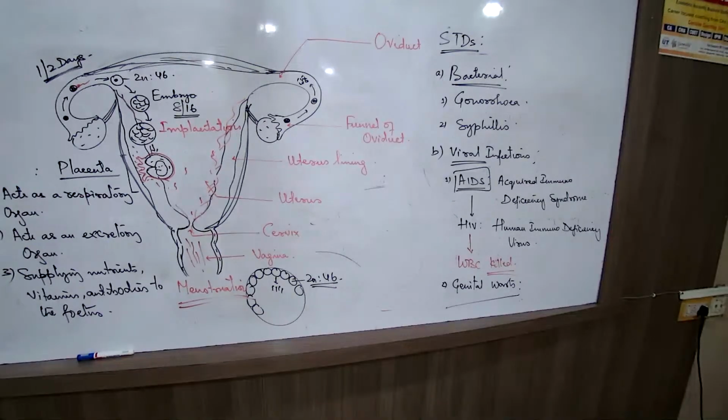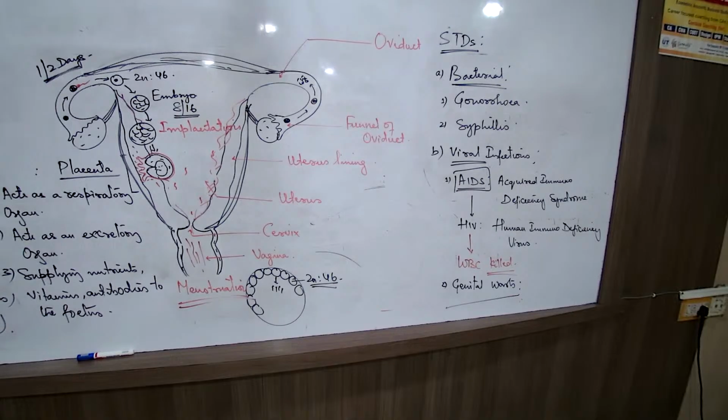The third and the last one, we talk about the permanent methods known as the surgical methods. Which are the surgical methods of contraception if it is in the male body? In the male body, it is known as the vasectomy. Remember these words? Vasectomy, from the word vas difference. Female body is known as tubectomy, from the word oviduct or fallopian tube.